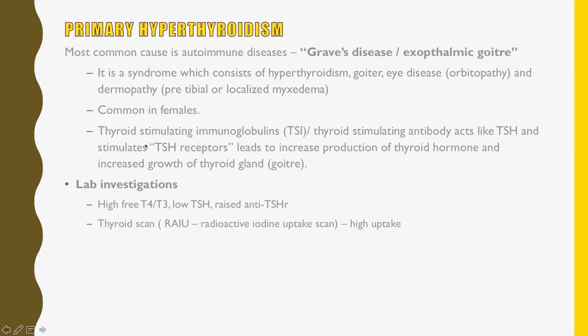So these immunoglobulins mimic the TSH and lead to release of more thyroxine in the body. In lab investigations, the T3 and free T4 levels will be high, whereas TSH will be low because of the negative feedback of T3 and T4, and anti-TSHR will be raised. A thyroid scan or radioactive iodine uptake scan, RAIU, will show high uptake.